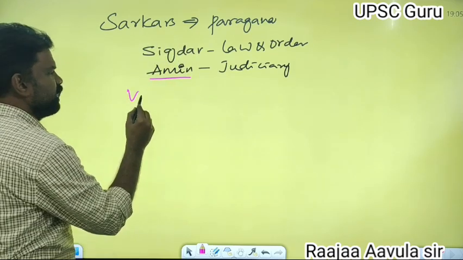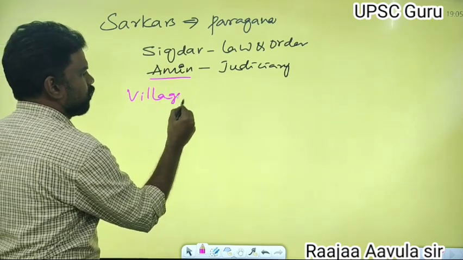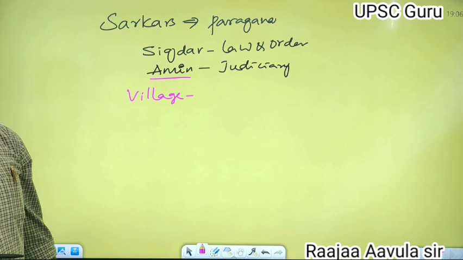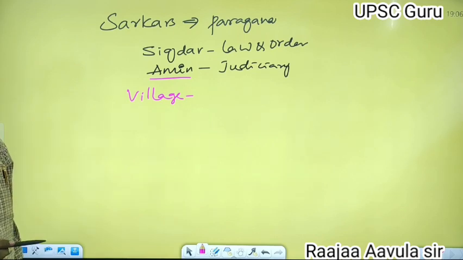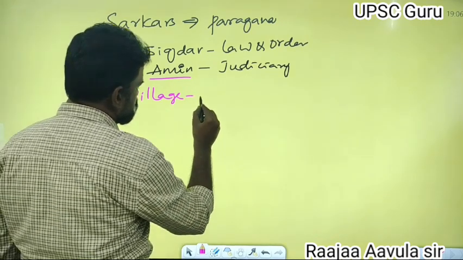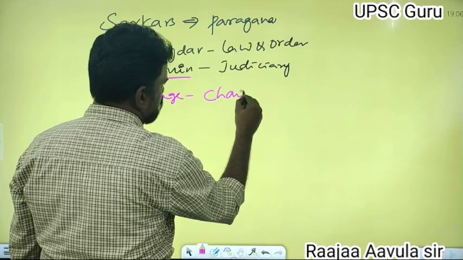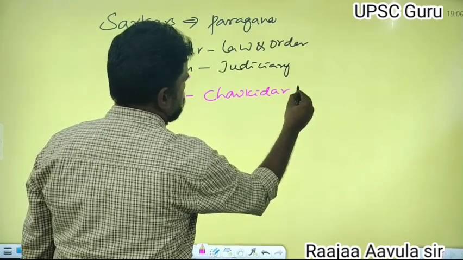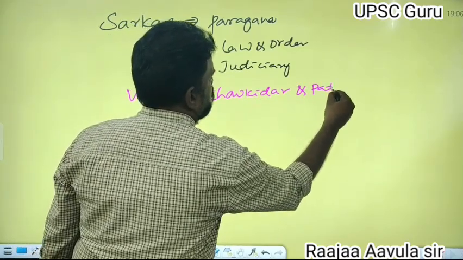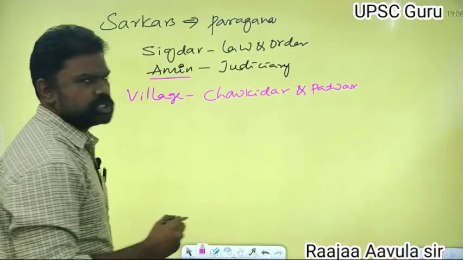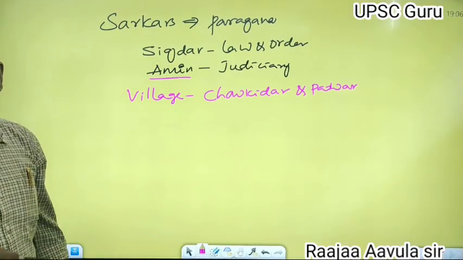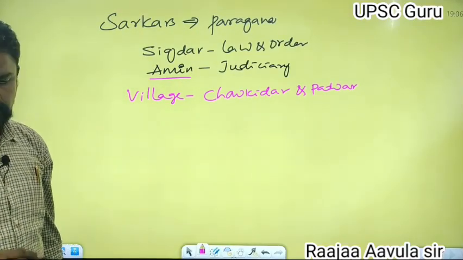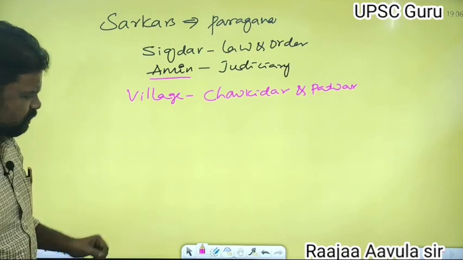The last unit was the village. The village was the last unit of administration. Village officers were the Chowkidar and Patwari. These two were the village officers.